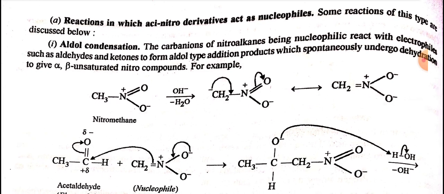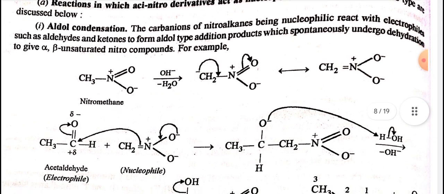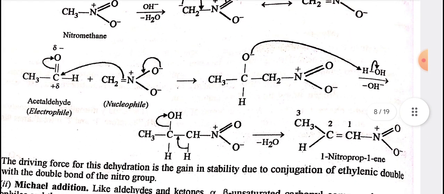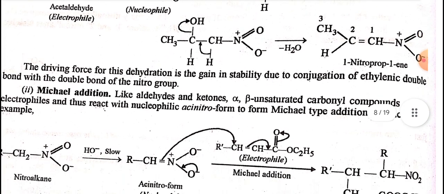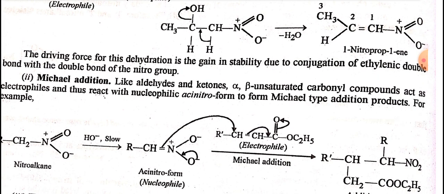Aldol condensation. The carbanion of nitroalkanes, being nucleophilic, reacts with electrophilic agents such as aldehydes and ketones to form aldol-type addition products, which spontaneously undergo dehydration to give an alpha, beta-unsaturated nitro compound. For example, nitromethane when reacted with base gives this anion. Acetaldehyde reacts with this nucleophile and loses water to give 1-nitropropene. The driving force for this reaction is the gain in stability due to conjugation of the ethylenic double bond with the double bond of the nitro group.